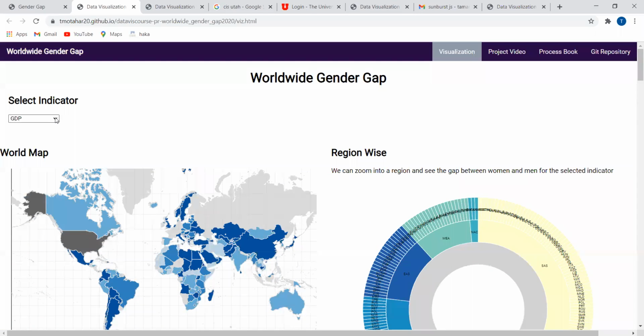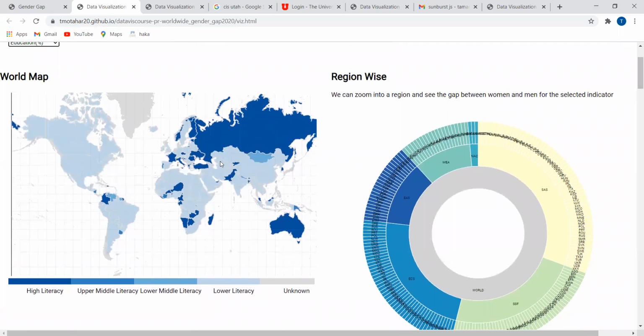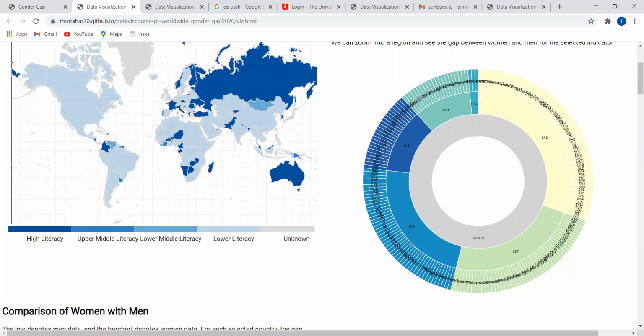Next, if we select any indicator, let's say education, the color will change according to the percentage. It will distribute it like high literacy, upper middle literacy, lower middle literacy, and lower literacy. And the gray one is where the data is not known. So if we click any country here, it will show the country name, that is Niger, and that country's women's literacy.